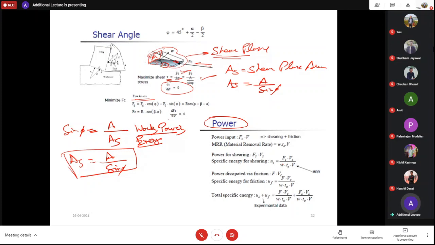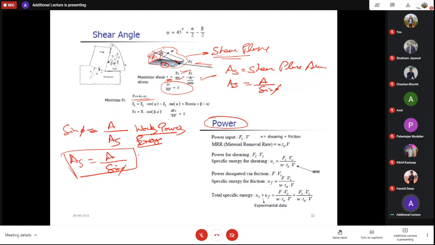I'm not asking you very hi-fi thing. Work, power, energy only, which you have studied in 7th, 8th, 9th standard perhaps. Energy depends upon cutting speed or not? If your cutting speed is high, energy will be more or less? More, sir. It is directly proportional.